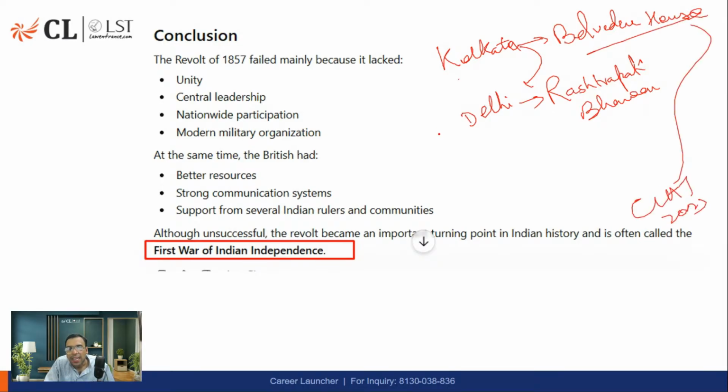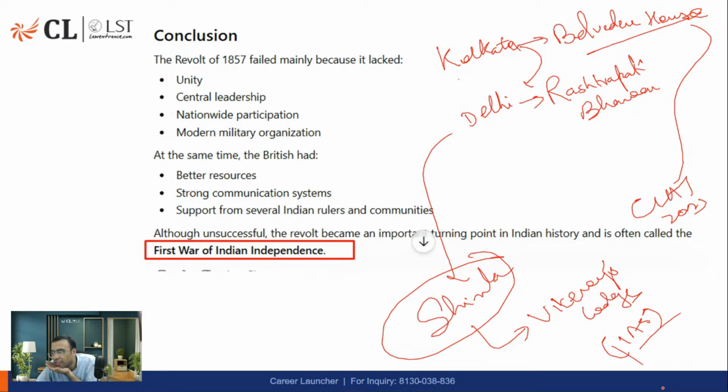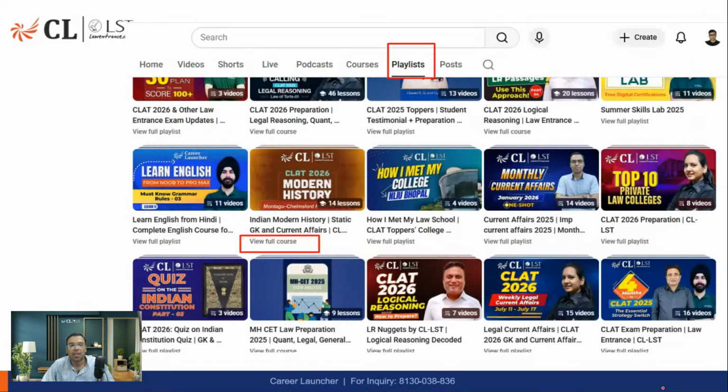ठीक है. And sometimes in summer, they used to move to Shimla, है ना. What we call as summer capital. And today you will find Viceroy's Lodge there also in Shimla. Today it is called as Institute of Advanced Studies करके कुछ है. IIAS, Institute of Advanced Studies there in Shimla. That is where the Viceroy's Lodge is. ठीक है. So that is what I think we have discussed in detail.